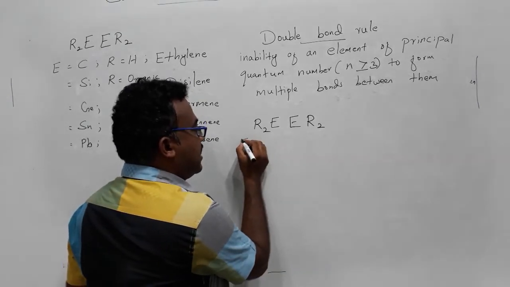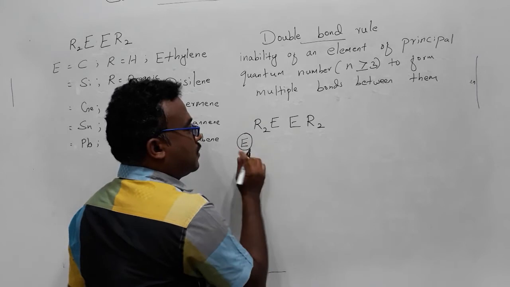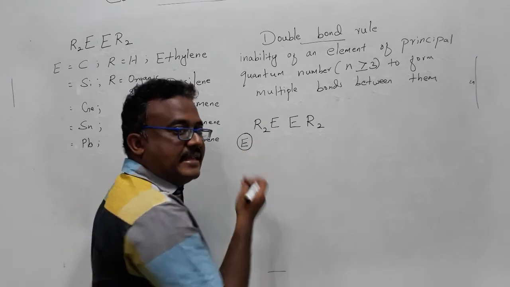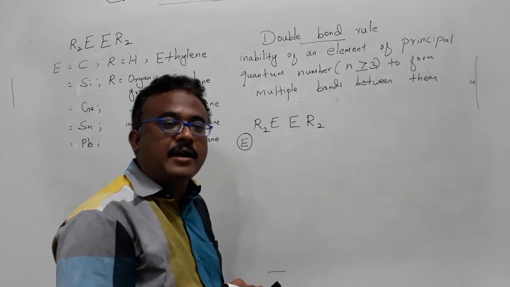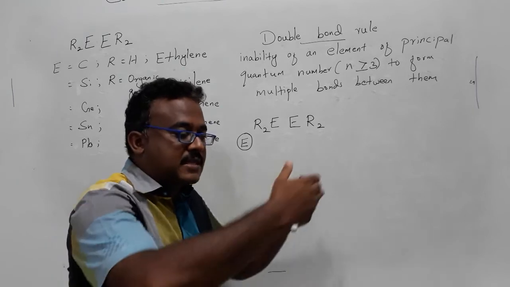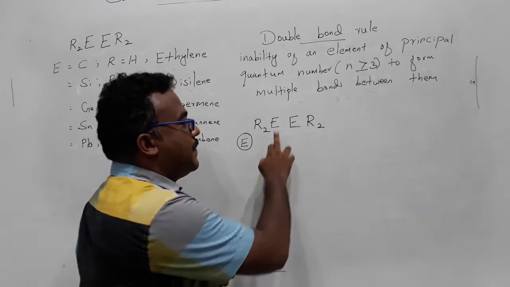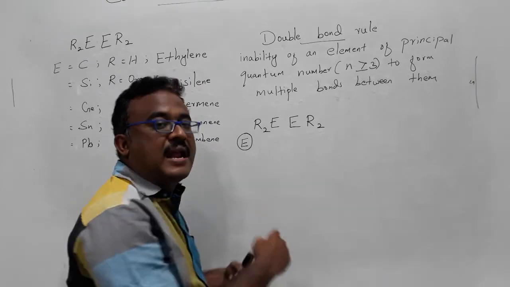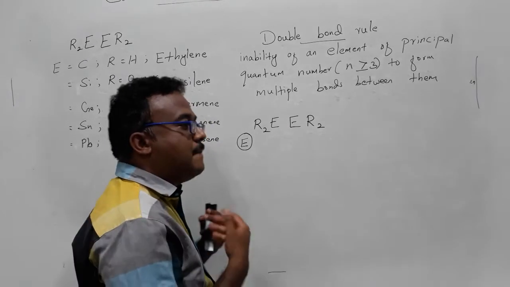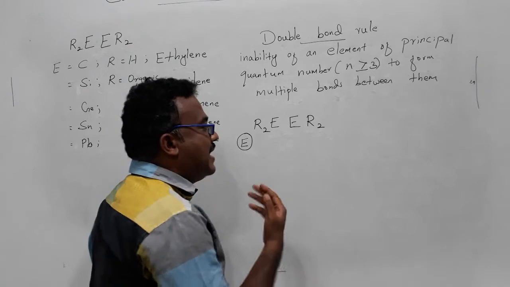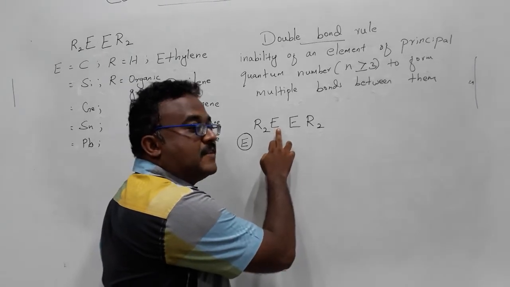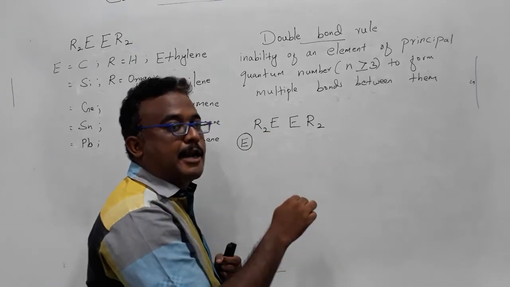One is E. If E is silicon or germanium or tin and lead, the size keeps increasing, and when the size increases, the stabilization between the two atoms decreases. So the stability of the molecule depends highly on the type of E atom present in the molecule.